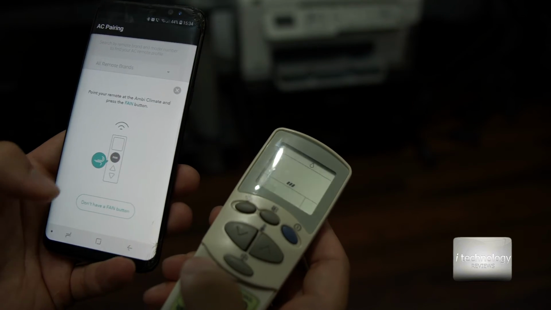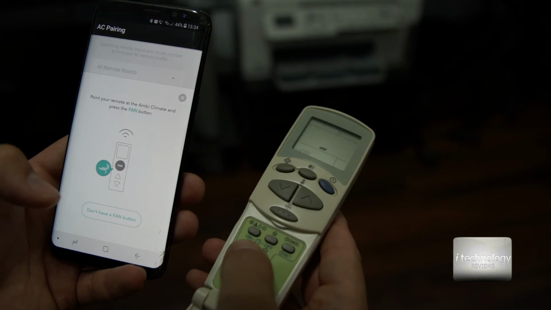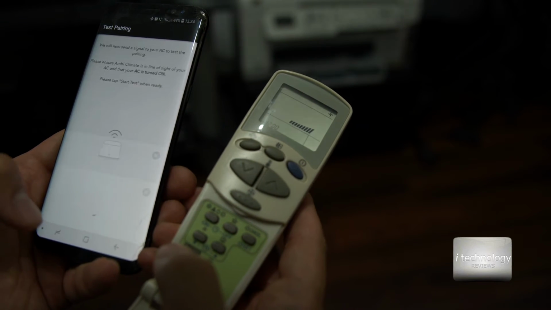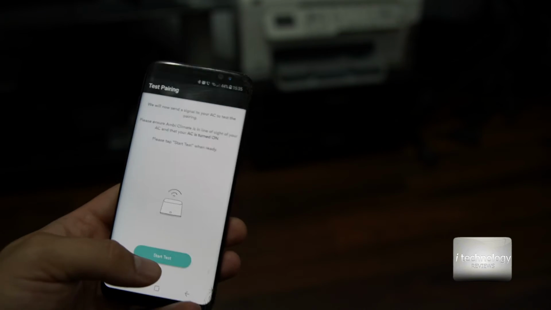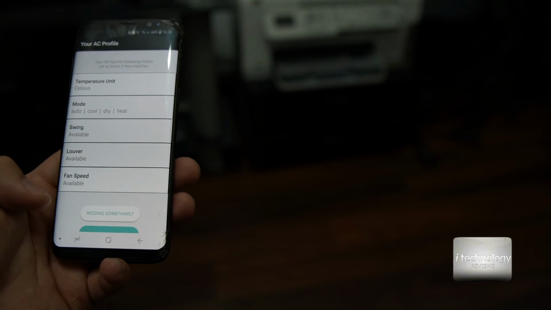Okay, next, the fan position, it's right under this button, so click the fan position and you're done. The signal is received. You can start the test, and I think if you click yes, it asks us for a beep. We heard a beep, and this is how you can pair up your AC.